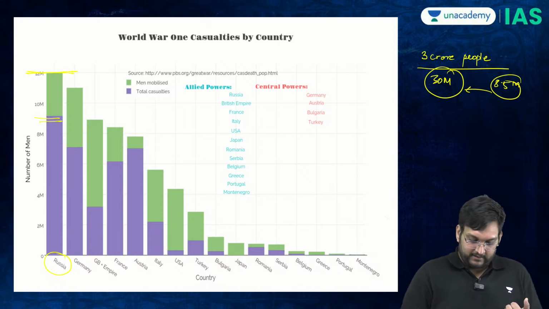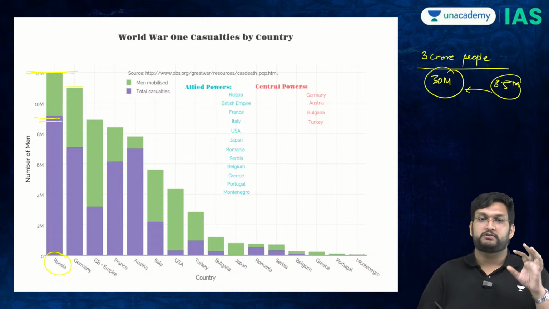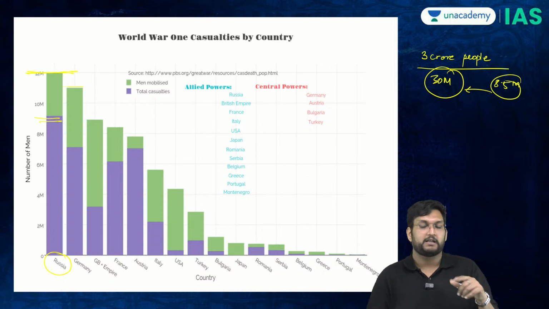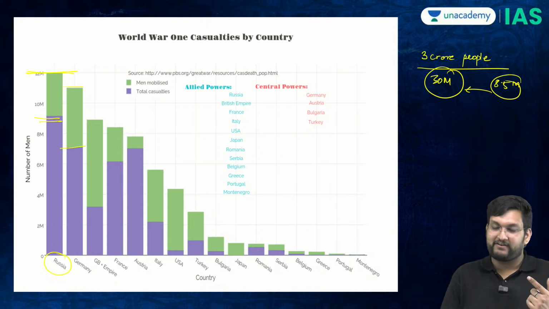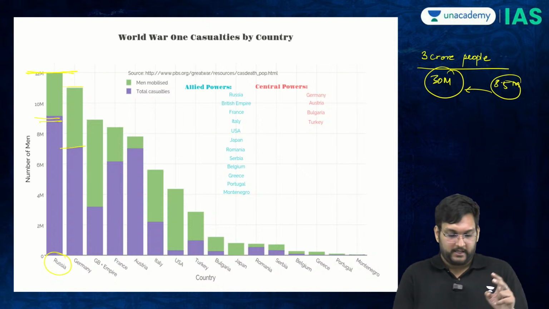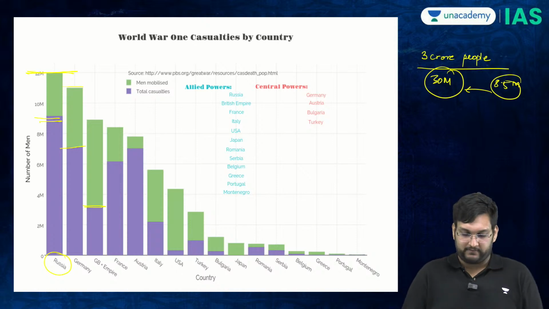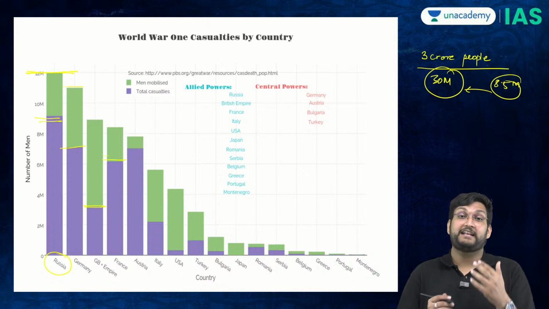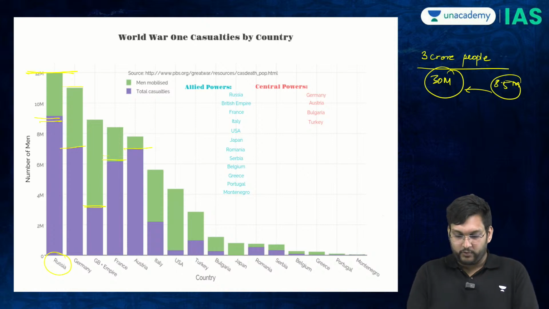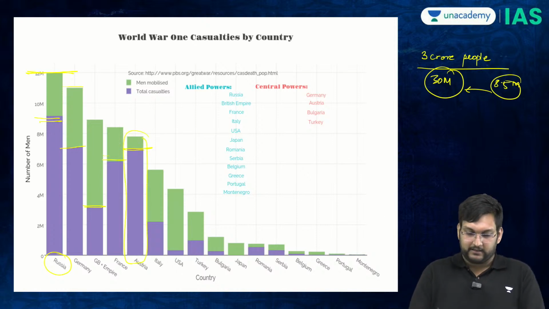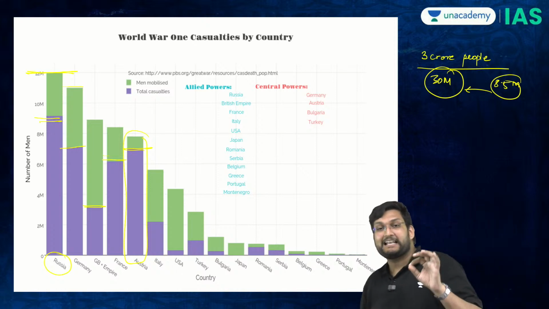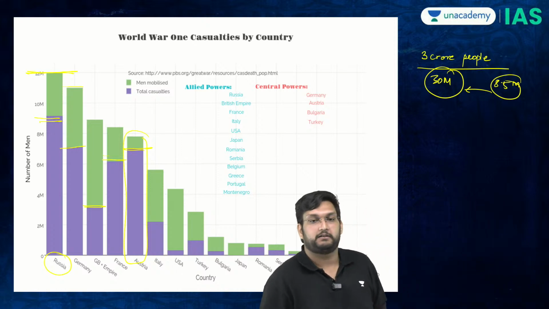wounded. In Germany, that was close to 1 crore soldiers and close to 70 lakh people were dead. In Great Britain, including India, 30 lakh people were dead. In France, 60 lakh or 50 lakh people were dead. And if you look at Austria, see the chart, out of 80 lakh soldiers, 70 lakh were dead.